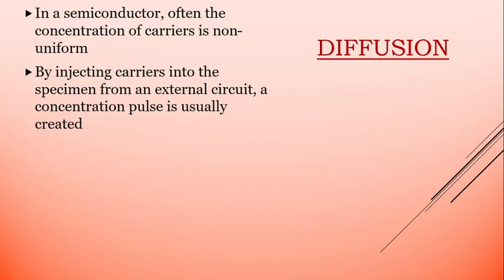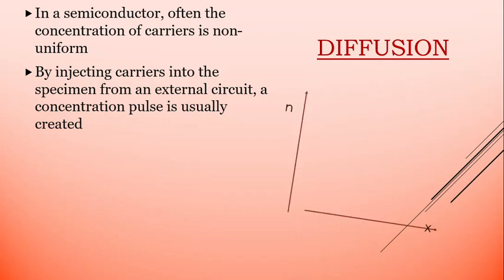and it plays a very major role in semiconductor research. So in order to understand how it is occurring, let us consider the semiconductor by injecting some carriers into the specimen from an external circuit, and because of this injection of carriers, a concentration pulse will usually be created.